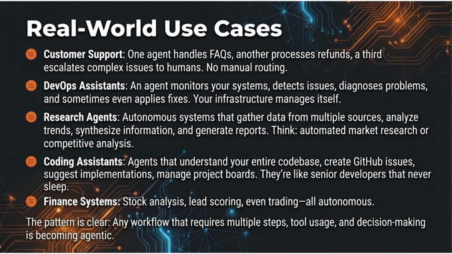Real-world examples are everywhere now. Customer support: one agent handles FAQ queues, another processes refunds, a third escalates complex issues to humans. No manual routing. DevOps assistants: an agent monitors your systems, detects issues, diagnoses problems, and sometimes even applies fixes. Your infrastructure manages itself. Research agents: autonomous systems that gather data from multiple sources, analyze trends, synthesize information, and generate reports. Think automated market research or competitive analysis.